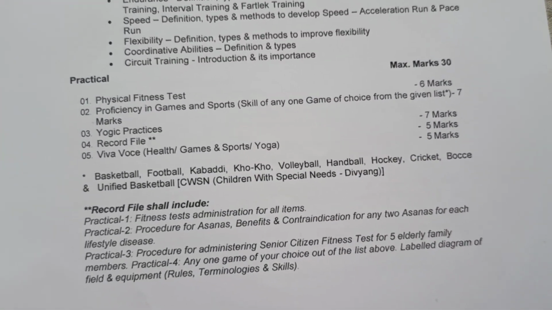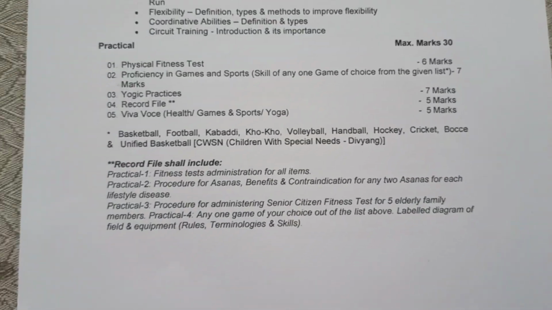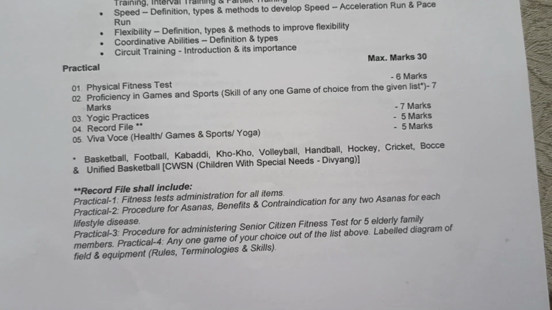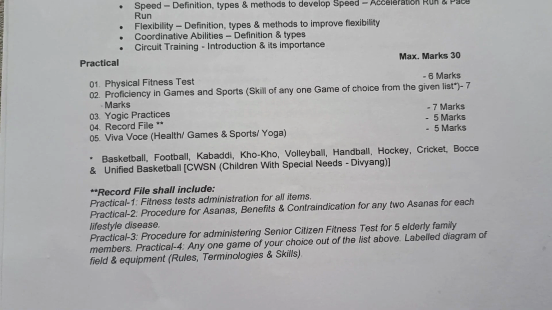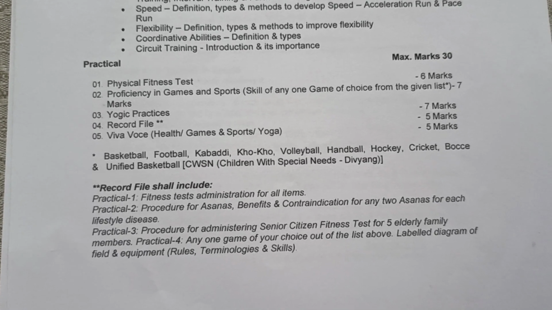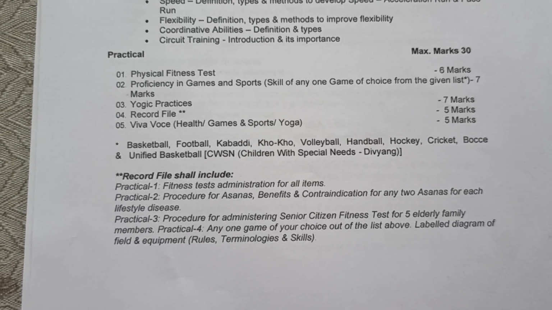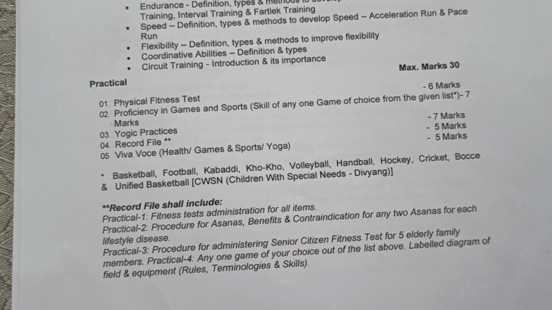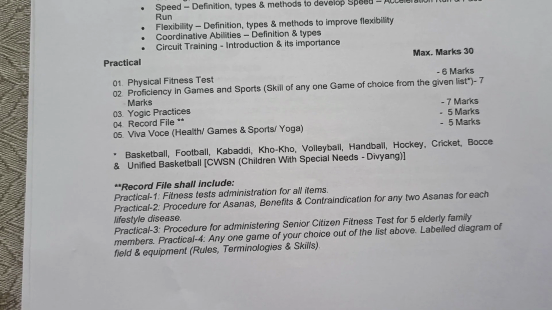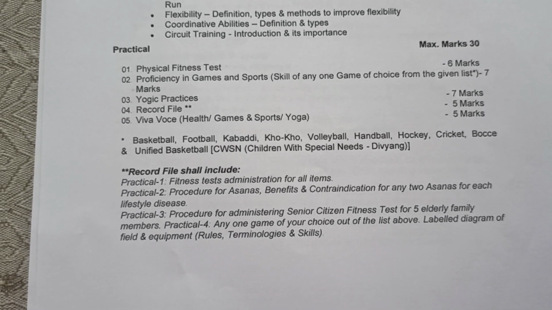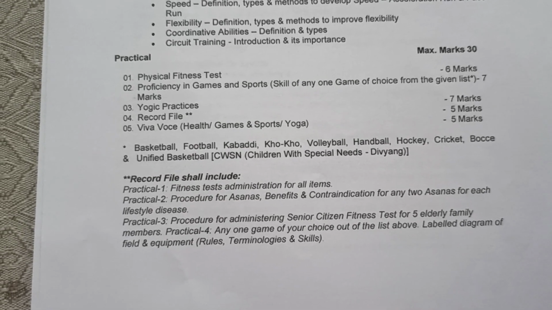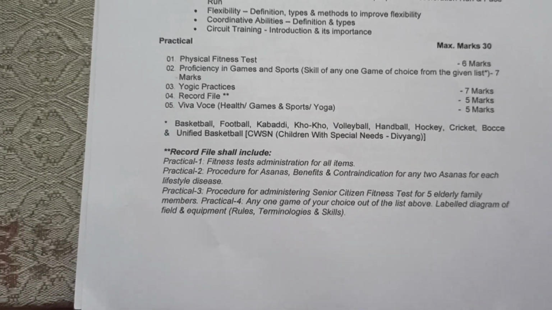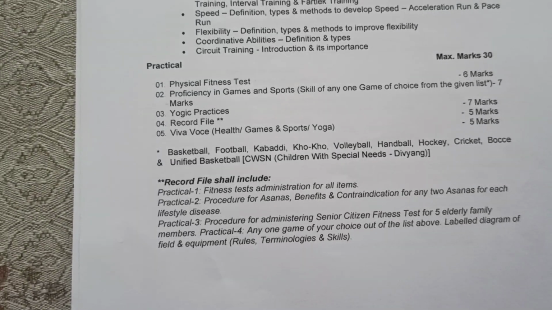Now, one of the most important things is that people are confused about practicals, which are going to be held. So as we all know, there are 70 marks for theory and 30 marks for practicals. In that, 6 marks are for physical fitness, then proficiency in games and sports, skill of any game of choice from the given list, that is 7 marks.